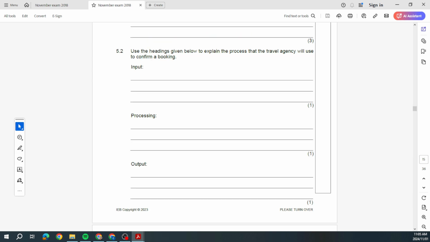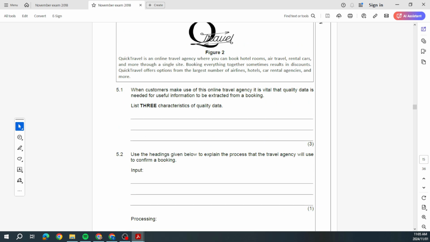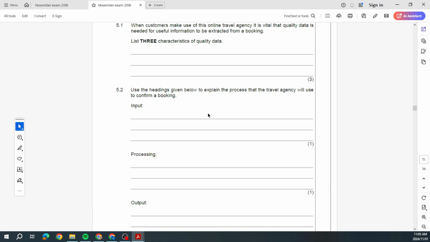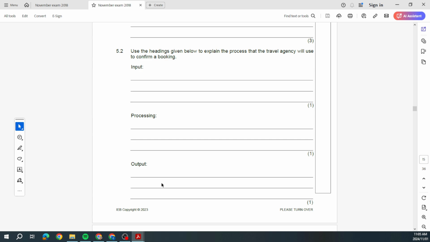Let's look at 2023. Yeah, so here we've got a travel agency. So again, input, processing, output. Using the headings given below, explain the process that the travel agency will use to confirm a booking. So with your input, information is gathered from the customer, right? You enter the customer's information. The system then checks the availability of that booking. And the output is the confirmation of the booking that is sent or viewed.